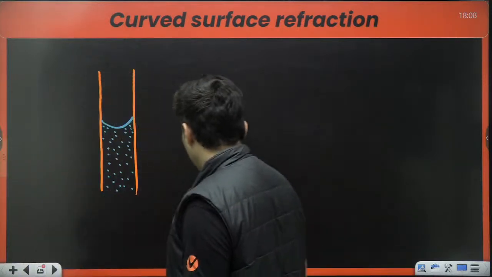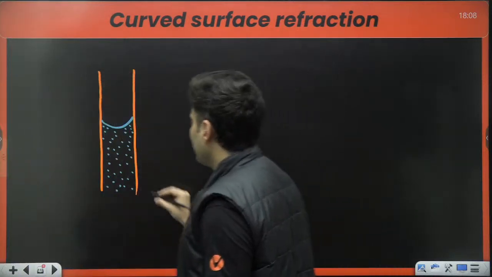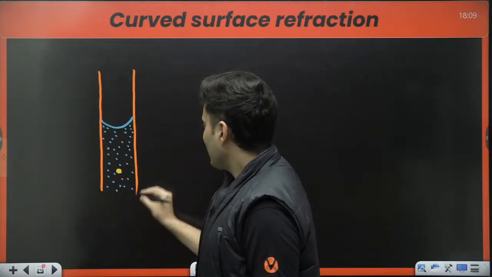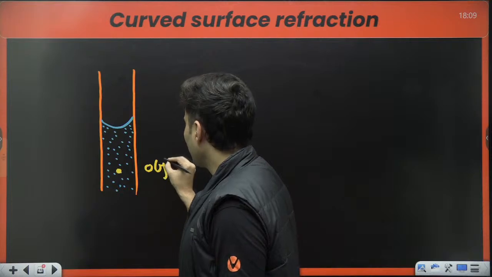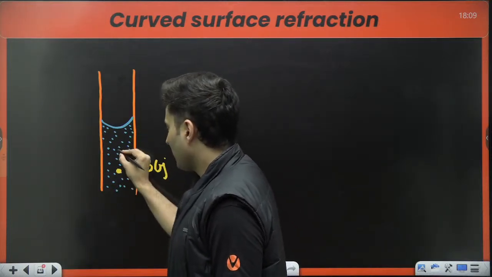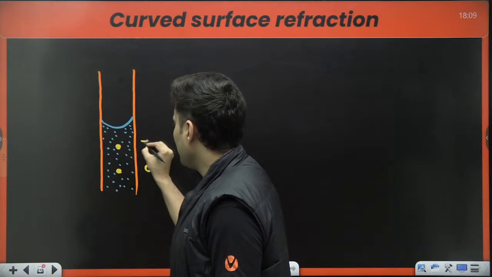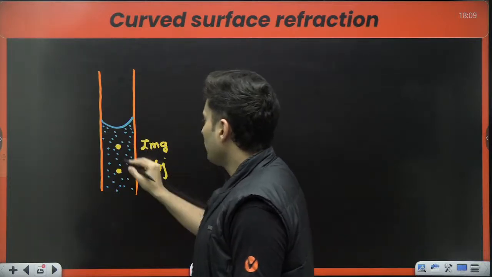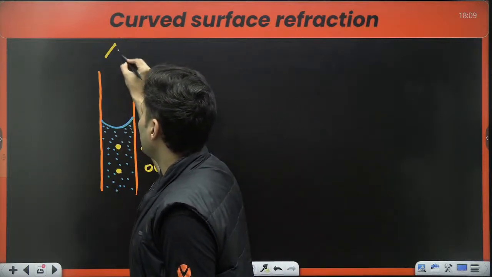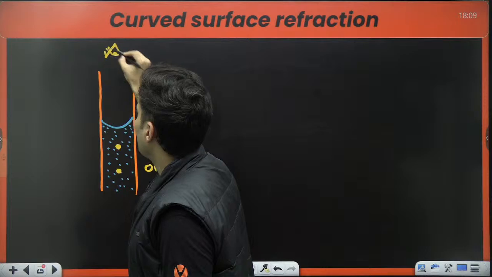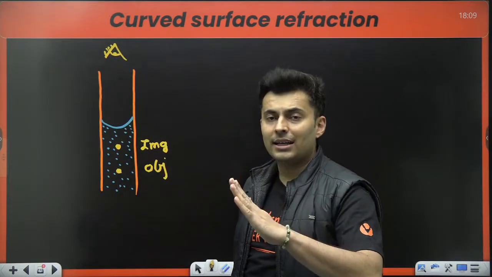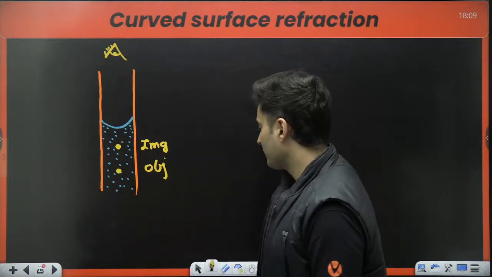Imagine that somewhere over here there is some object, and maybe the image is formed here or here, who knows. If you notice, this is curved surface refraction. If the observer is seeing from here, obviously the rays, by the time they reach the eye, are getting refracted at the curved surface.